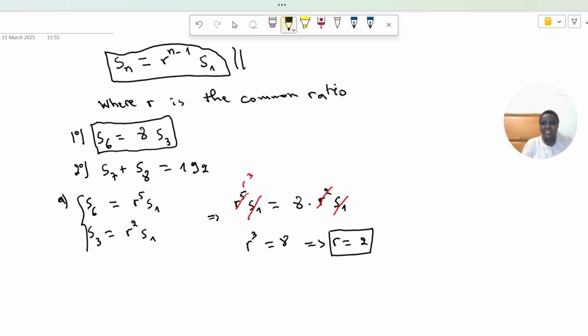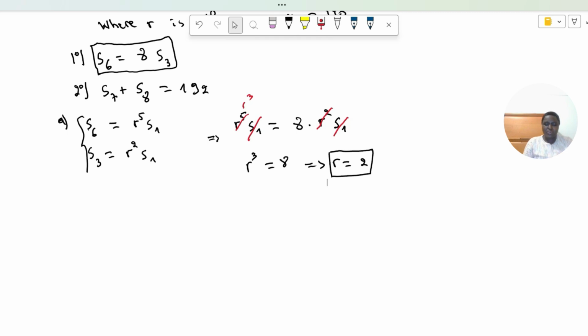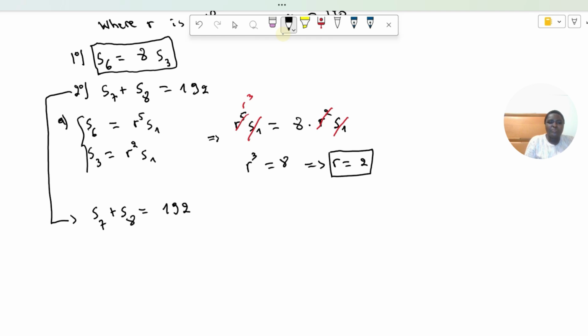Then B. Question number B was that we have to compute the first term, S1. Given that r is equal to 2, and given the second assumption, that S7 plus S8 is equal to 192, let me start with S7.